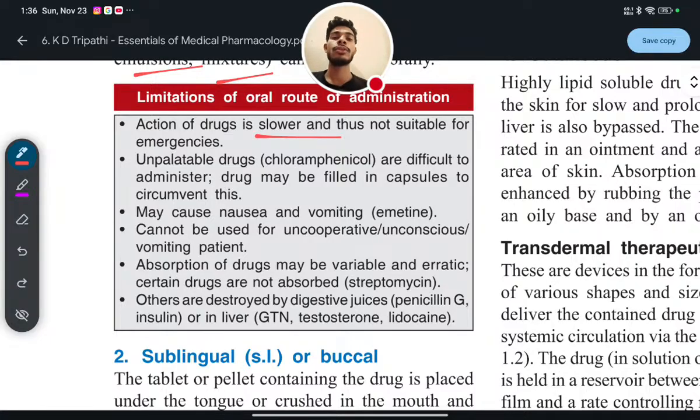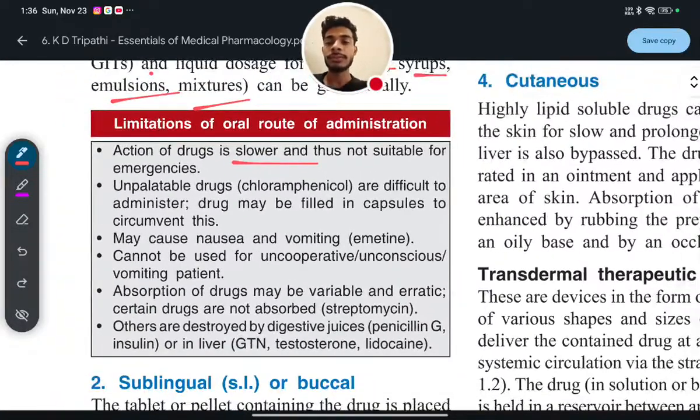At that time, we will use the local route. So, what is the local route? In that case, we will use a spray. And what will be the medicine inside that? What will be the drug? That will be salbutamol. Yes or no? So, the action of a drug taken through the oral route is slower and thus not suitable for emergencies.